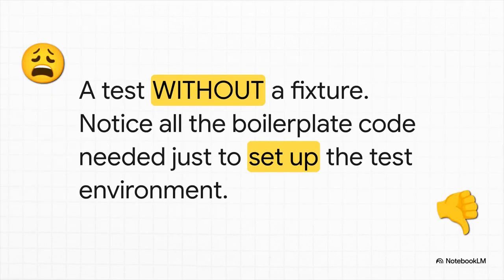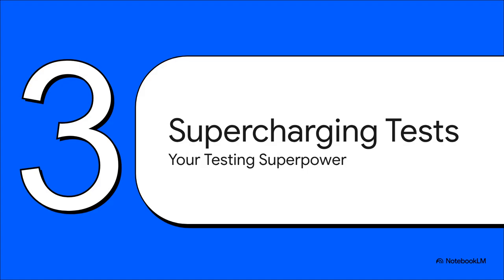So picture this. You're writing a functional test. Before you even get to the actual logic, you have to write all this setup code, create a test client, configure the app, and you have to do this over and over again for every single test. All this boilerplate just clutters things up, and it buries the one thing you actually care about testing. It's a huge pain point, and it's a sign that there's got to be a better way. And guess what? There is a better way. This is where we can totally supercharge our workflow using a really powerful feature in Pytest called fixtures.